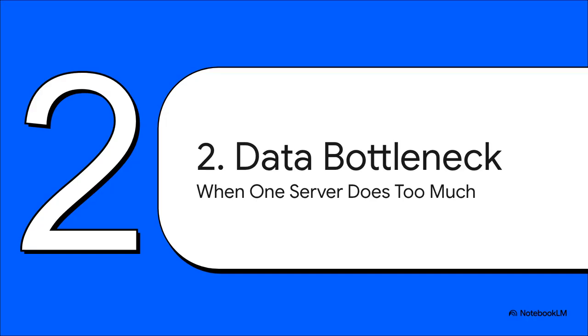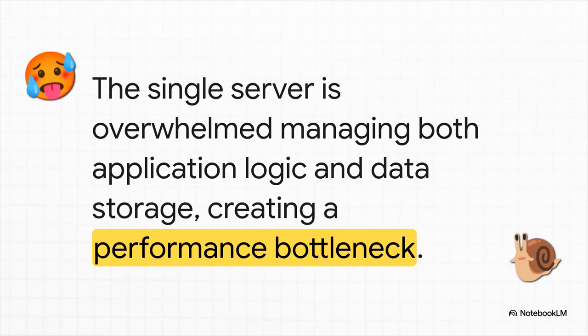Sooner or later, if things go well, our app starts to get popular. And that's when we hit our first major roadblock. That single server, the one that used to be our hero, well, now it's trying to do way too much. The server is basically trying to be the chef and the waiter at the same time. It's constantly switching between running the app and digging through the database. This creates a huge performance bottleneck.